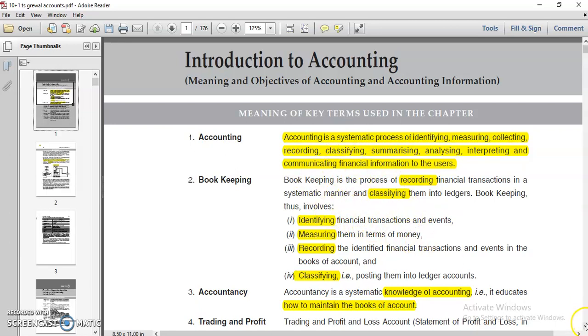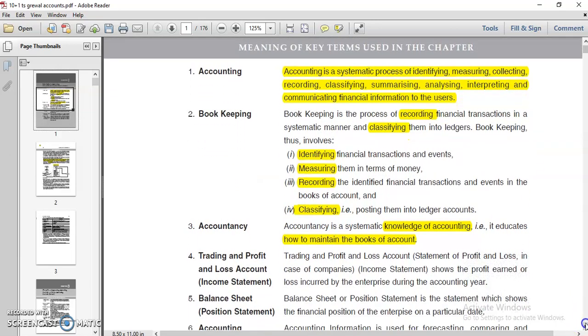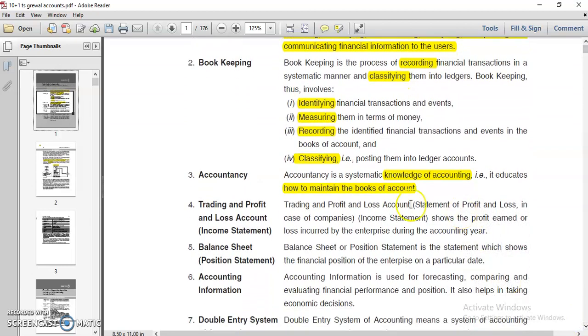Okay, so the third definition is accountancy. Accountancy is a systematic knowledge of accounting. It educates how to maintain the books of accounts. So it is wider than accounting. It is called the knowledge of accounting. It guides you how to maintain the books of accounts.